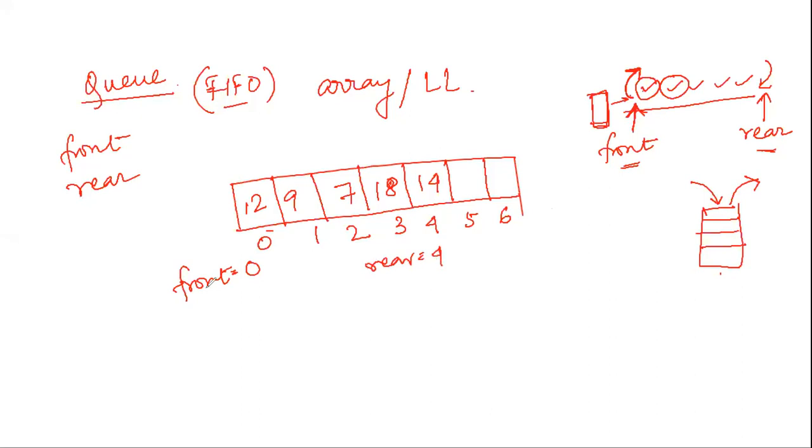So the concept is, the front and the rear hold the index positions. They do not hold the value. This will refer to the index position of my array. These are called indices, or subscripts, of the different cells. Okay. So if we want to add one more element, where will we be adding it?